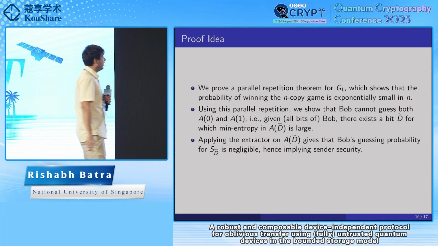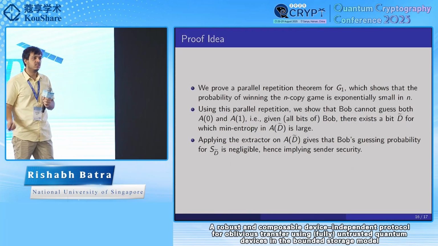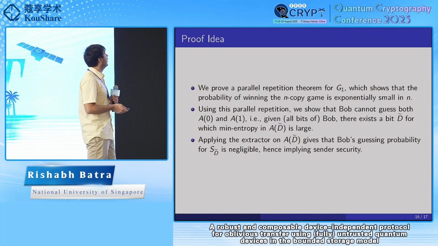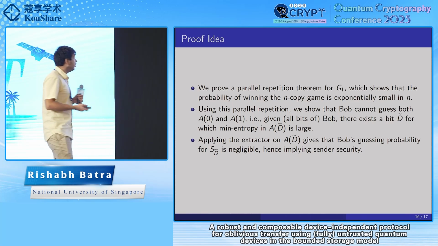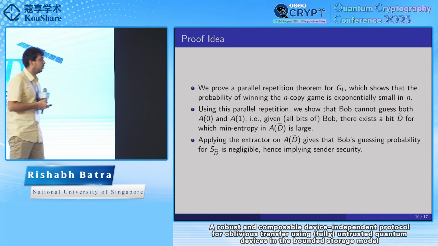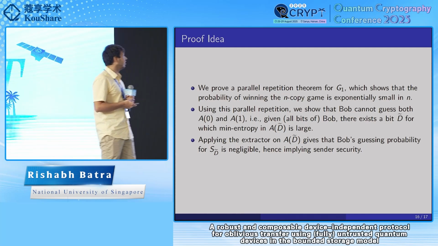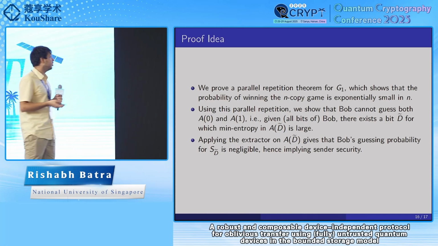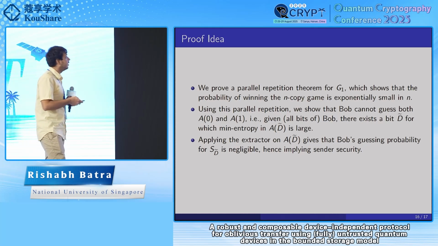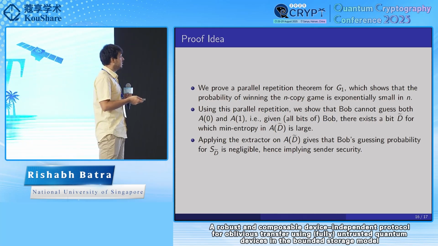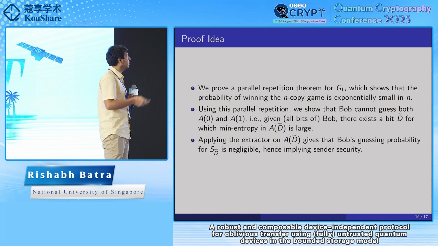We then prove a parallel repetition theorem for G1, which says that if we are playing n copies of the game in parallel, then the probability of winning that n copy game is exponentially small in n. Using this, we can show that Bob cannot guess both A0 and A1. More formally, given all bits of Bob, there exists a bit d tilde, from 0 and 1, for which the min entropy in A d tilde is large.